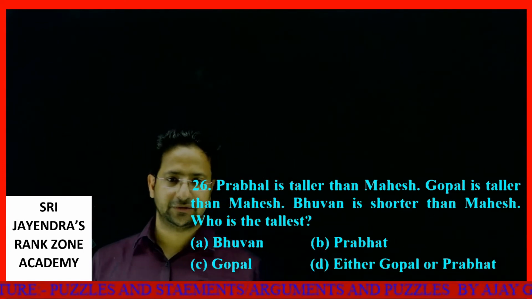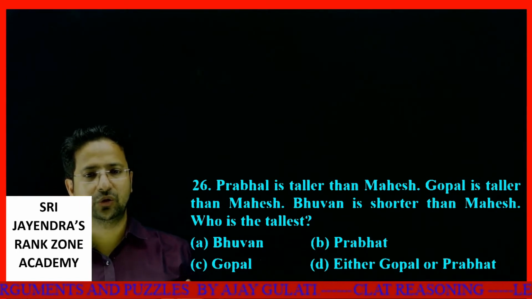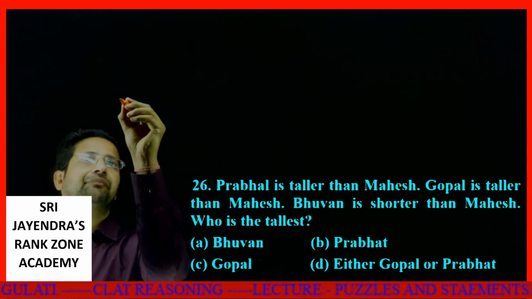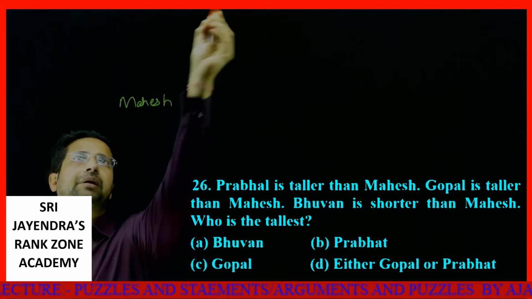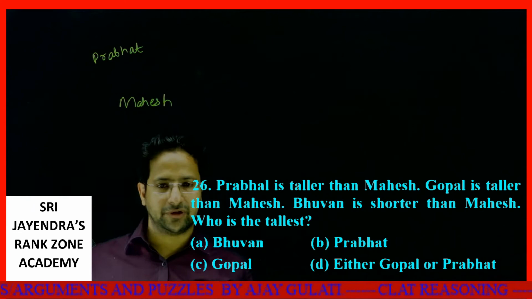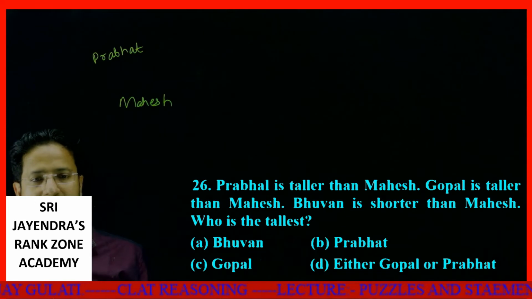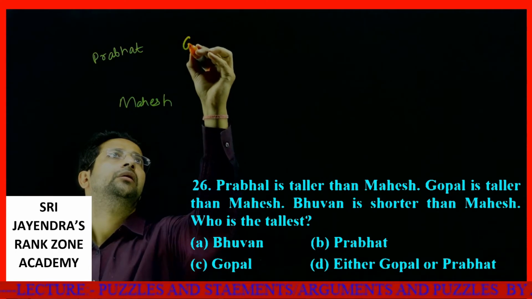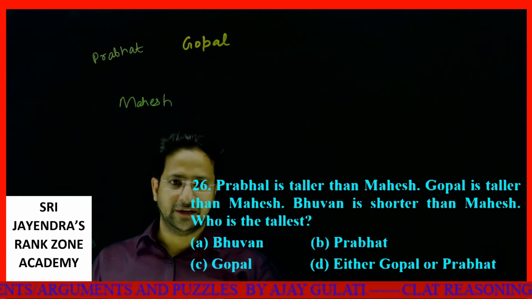Prabhat is taller than Mahesh. Gopal is taller than Mahesh. Bhuvan is shorter than Mahesh. Who is the tallest? Oh, now this is a good one. Prabhat is taller than Mahesh. This is Mahesh. Prabhat will come over it, somewhere over here. Gopal is taller than Prabhat, who is taller than Mahesh. Now Gopal is also taller than Mahesh.